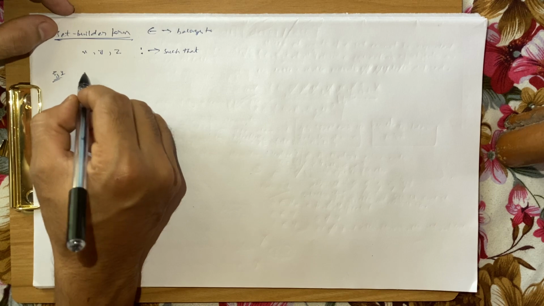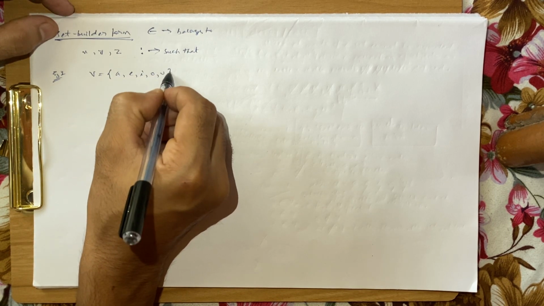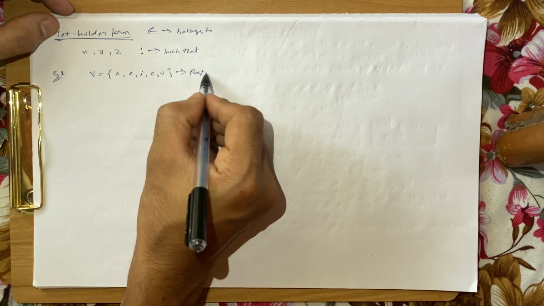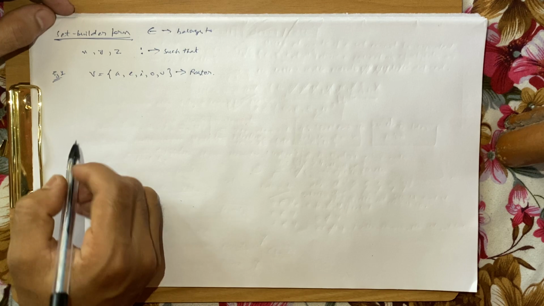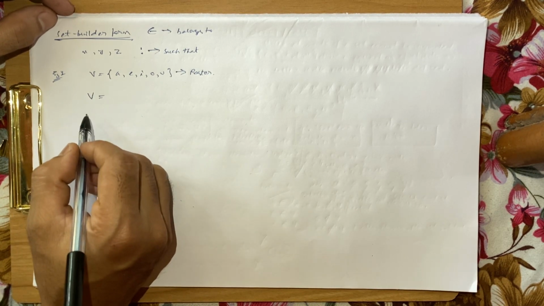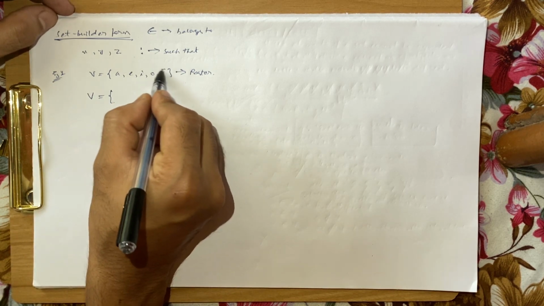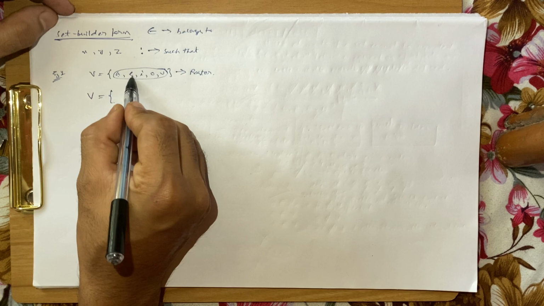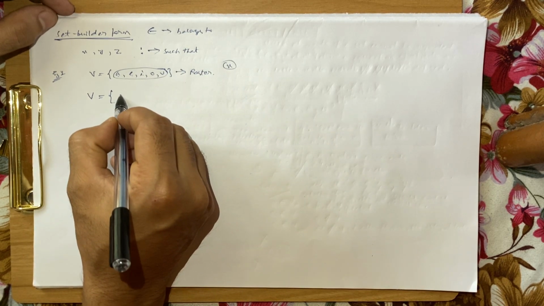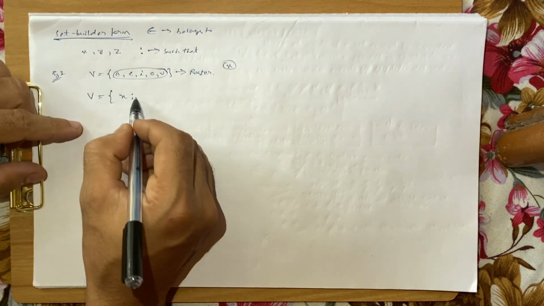So what was example number 1? V was A, E, I, O and U. This was the roster form. Now for the set builder form, the name of the set is V, and V is equal to, open a curly bracket, and then let's assume each of these elements A or E or I or U to be X for some time. So I'll say X such that, this is a colon, and colon means such that, X such that,